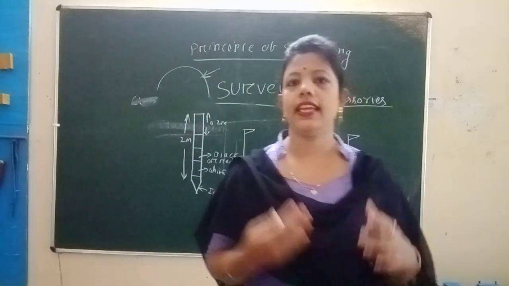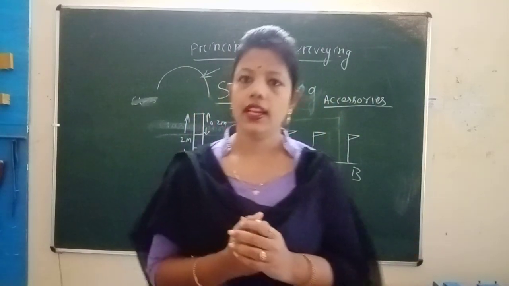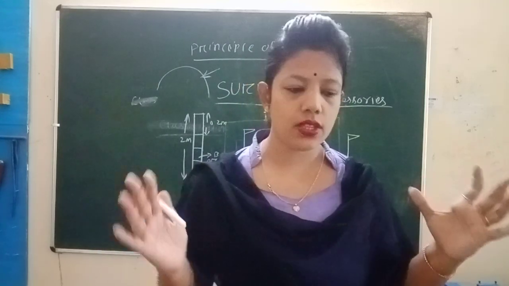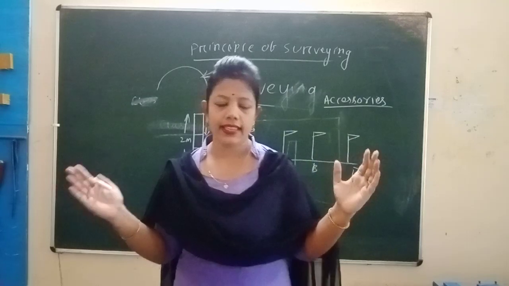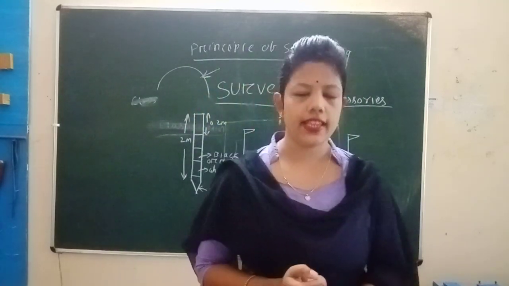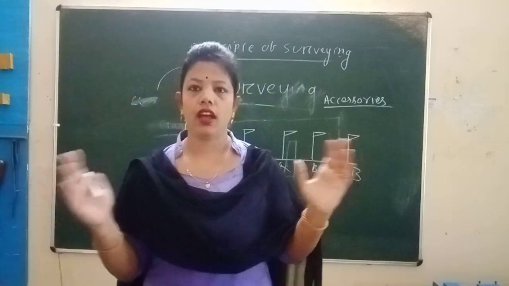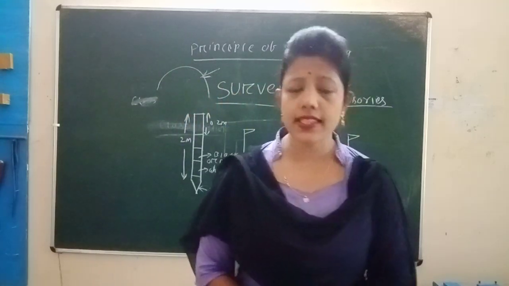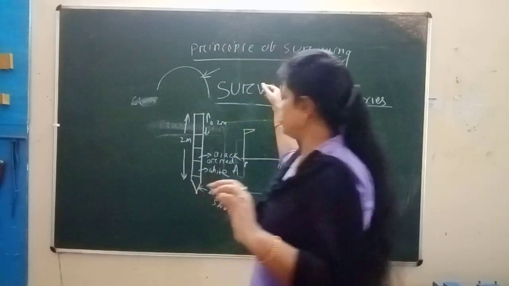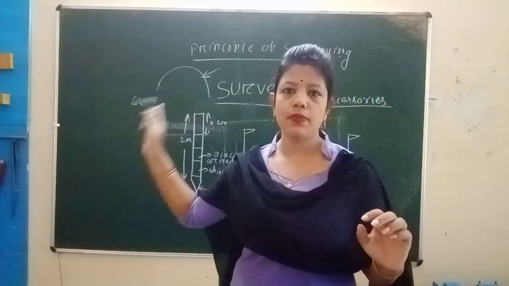Next, engineer's chain. Engineer's chain is 100 feet in length. Next, revenue chain. Revenue chain is measured in 33 feet length. Next we go to Gunter's chain. It is 66 feet long. Next we go to the types. There will be a second thing we need to know, which is the types of chain.